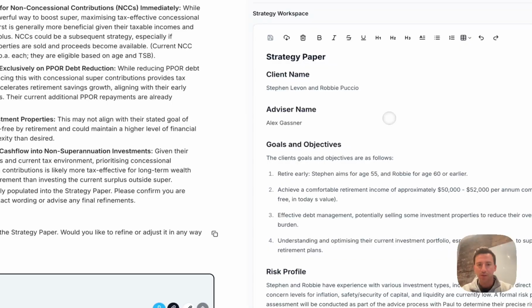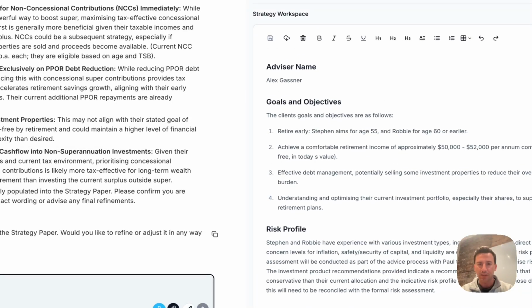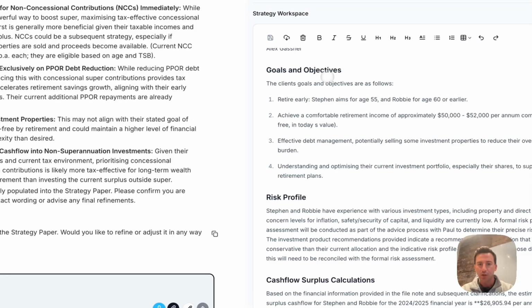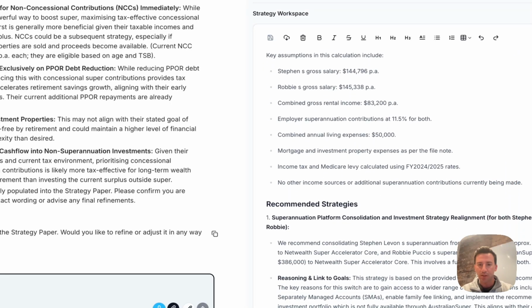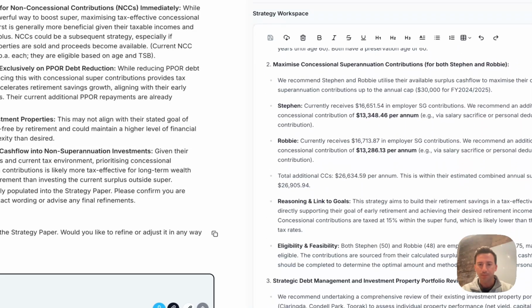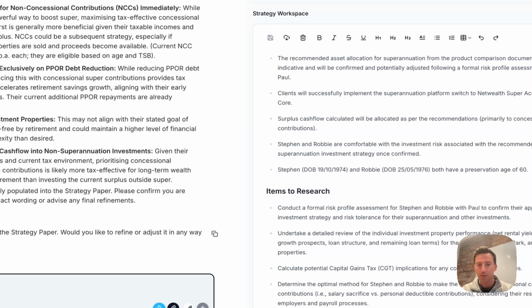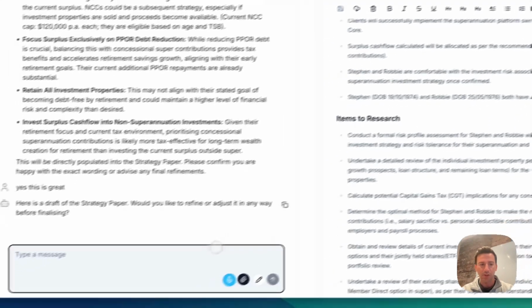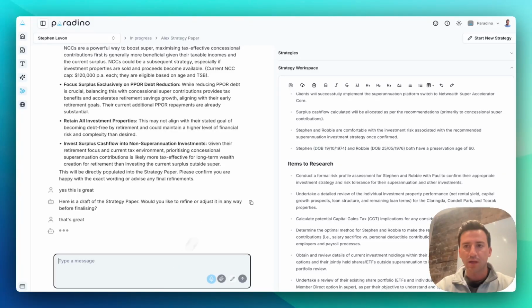Okay, excellent. So we can see on the right hand side that she's populated this into the template that I first selected when I started the strategy. The goals and objectives are listed, the in-depth cash flow surplus calculation, the recommended strategies, which we've confirmed, some alternative strategies, the assumptions, and items that need to be researched. I can now finalize this, and we can then move on to completing an advice request.